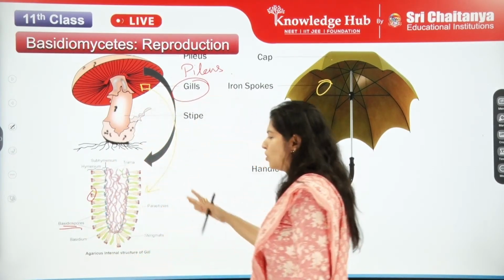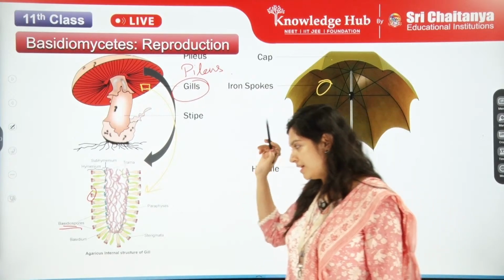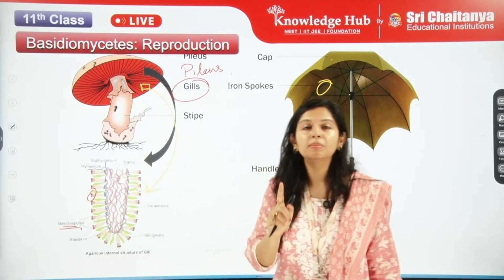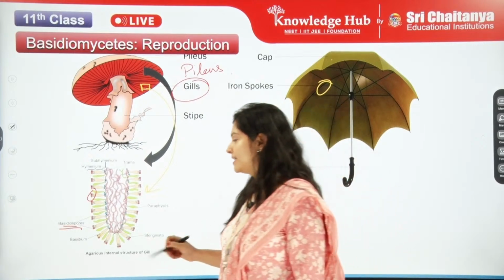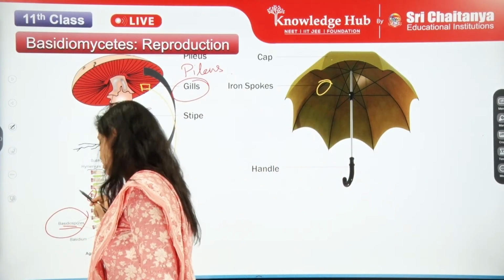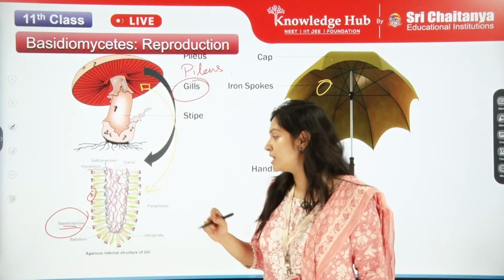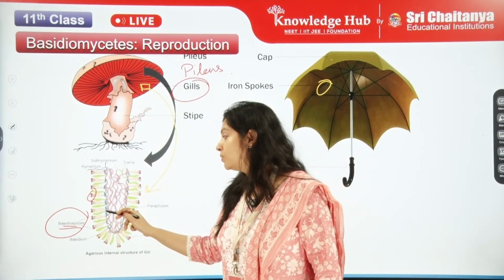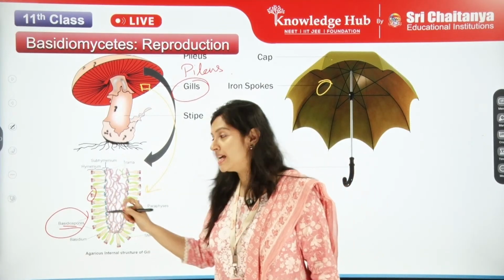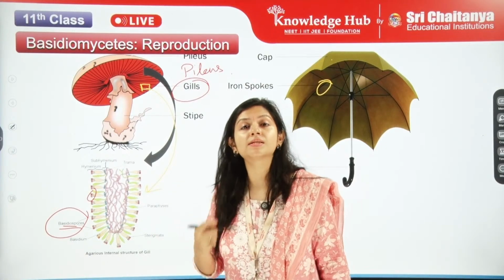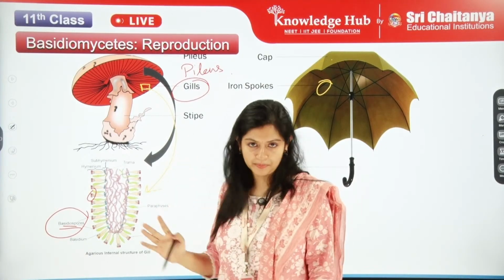All of this is not that important, you can just see the inner structure of the gills. What is very important is the basidiospores. How are they located? Towards the outer side, exactly the outer side of the gill.